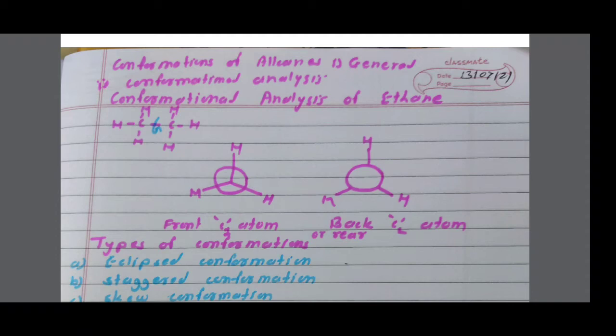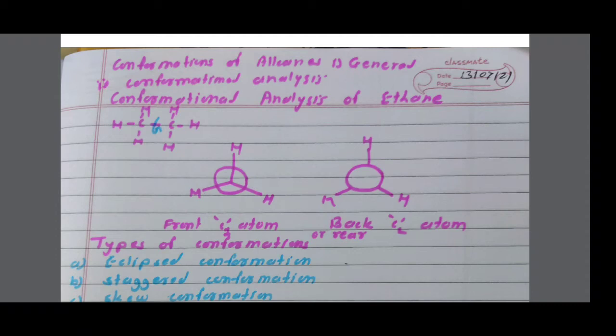We know carbon-carbon sigma bond in ethane. I am showing the structure CH3 CH3. Here carbon-carbon bond is the sigma bond. Carbon-carbon sigma bond in ethane is axially symmetrical. Hence we can easily rotate the carbon-carbon bond around its axis without changing the bond angle and bond lengths. This rotation changes the relative position of atoms or groups in space attached to these carbons, giving different structures.